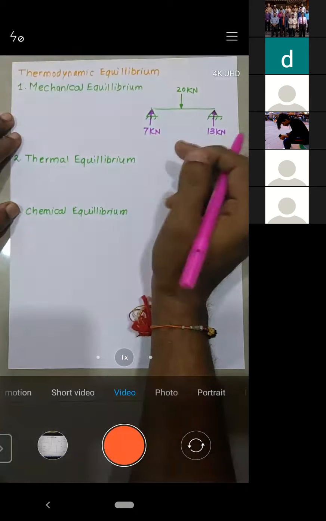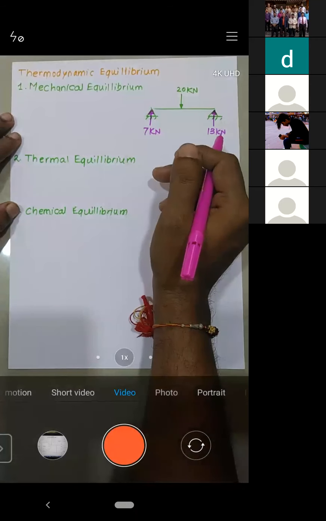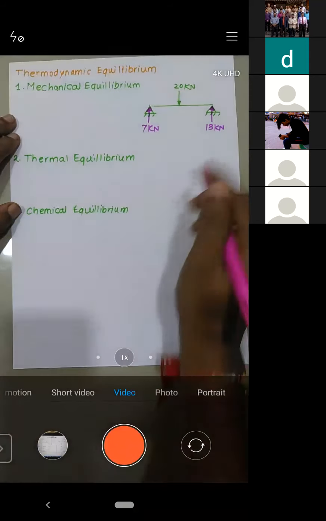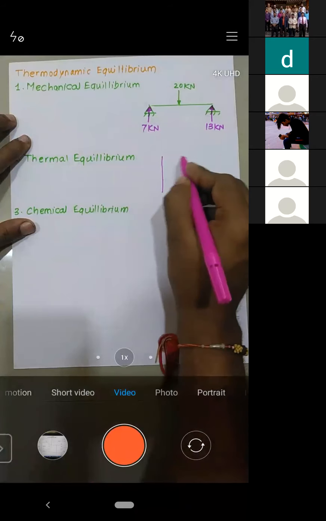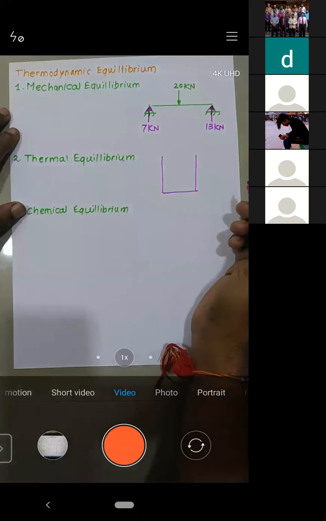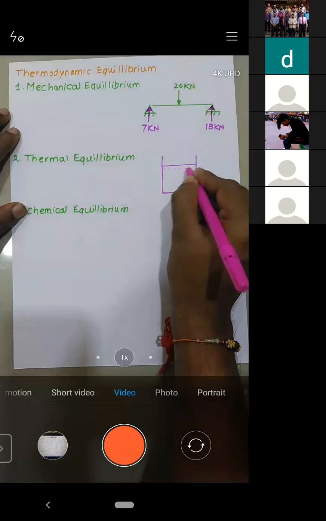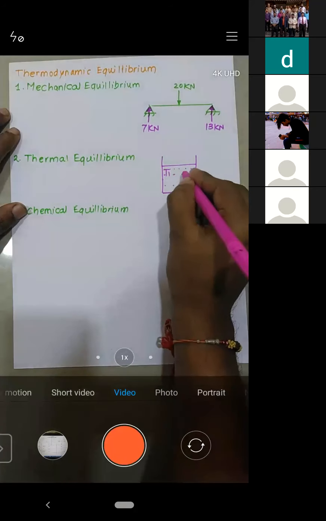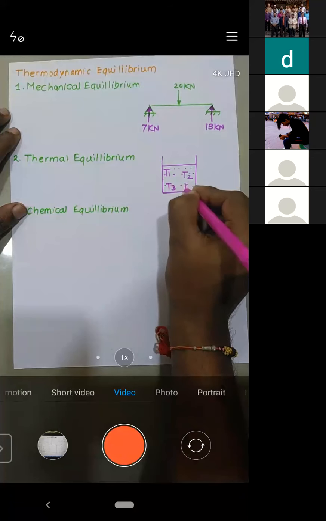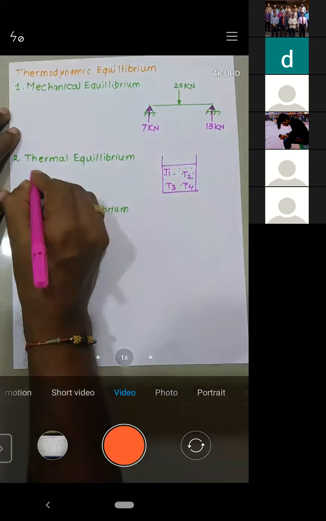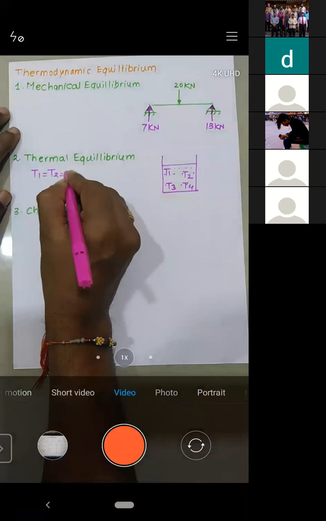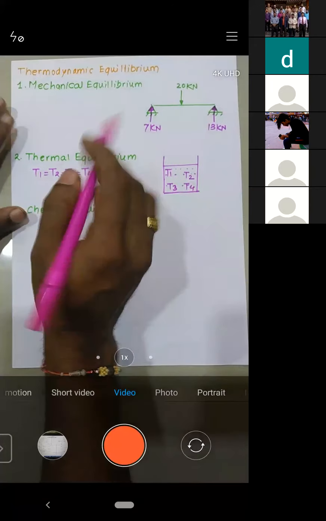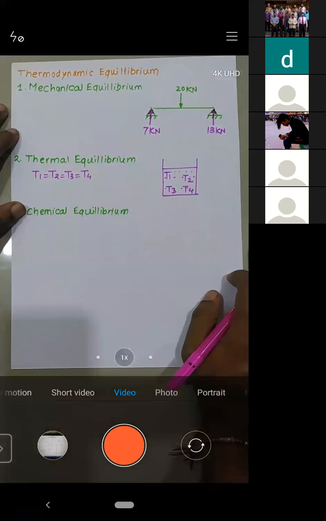Let's go to the next thing, thermal equilibrium. What is the meaning of thermal equilibrium? The temperature at any point within the system is constant. Let's consider this vessel where you have some water inside. Measure the temperature here, T1, here T2, here T3, and here T4. When T1 equals T2 equals T3 equals T4, that means the temperature at any point within the system is the same, then only you can say the system is in thermal equilibrium.